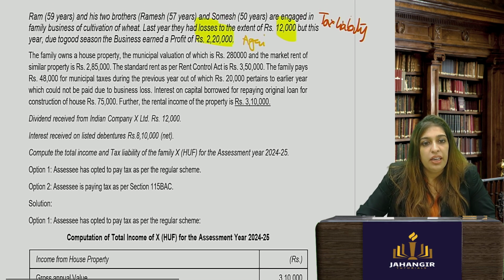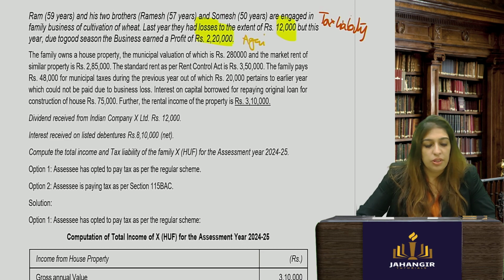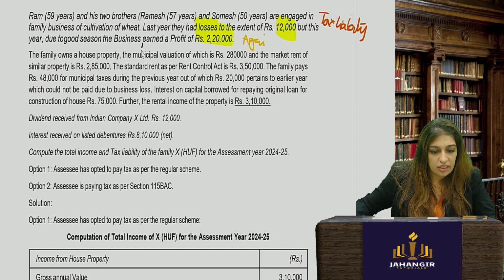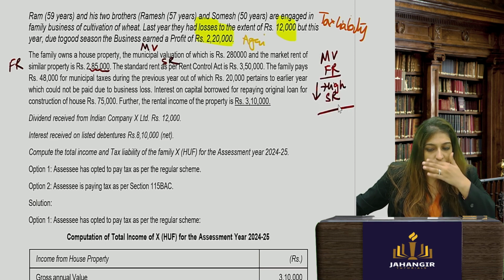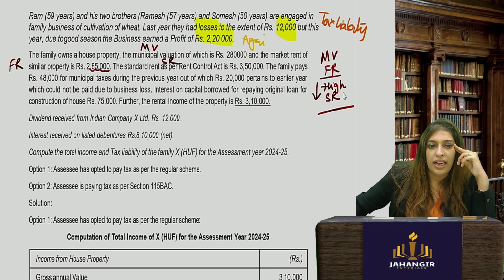Okay, the family owns a property, the municipal valuation is 2 lakh 80, and the market rent of the similar property is 2 lakh 85. So the standard rent as per Rent Control Act is 3 lakh 50,000. Okay, so this will be how you do it. Municipal value, fair rent, whichever is higher, compare it with standard rent, whichever is lower. Okay, so what you will get over here is 2 lakh 85. This is what you will take into account.